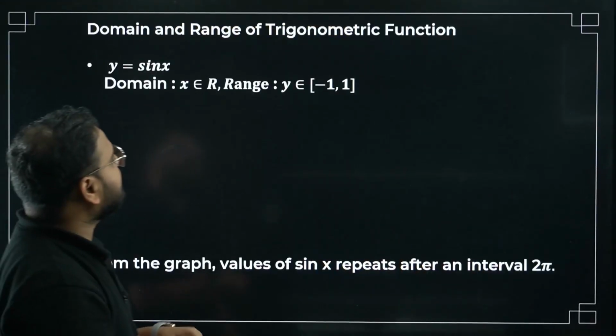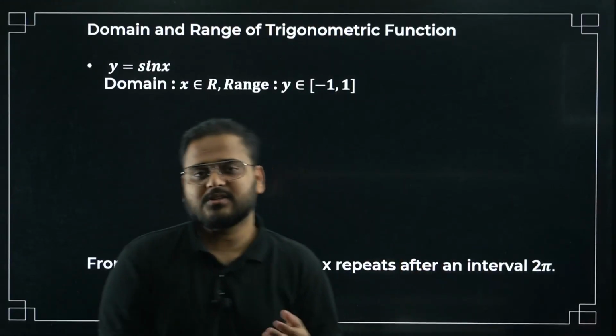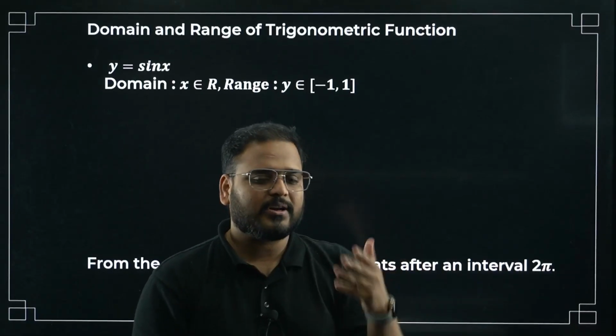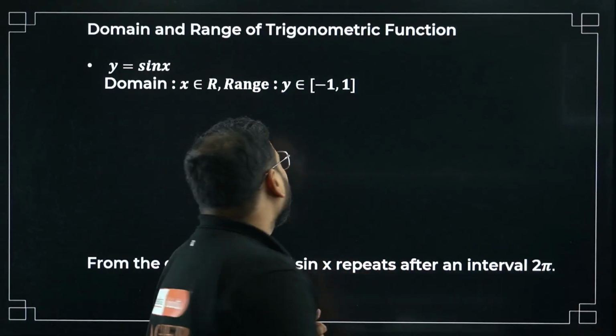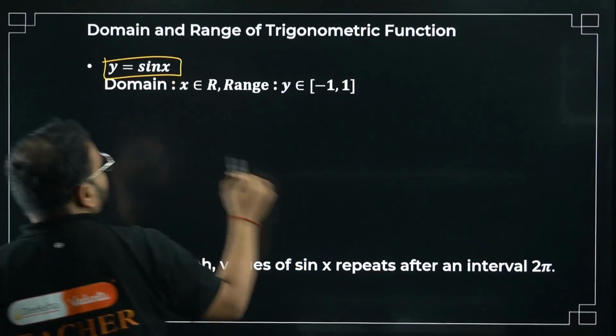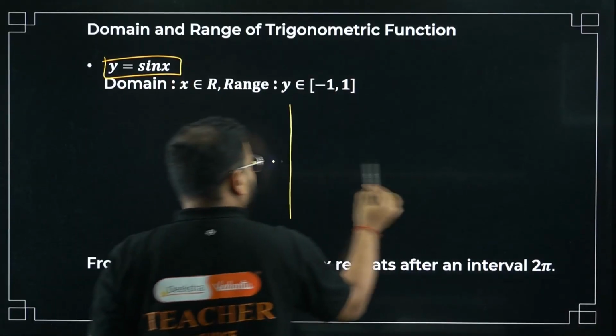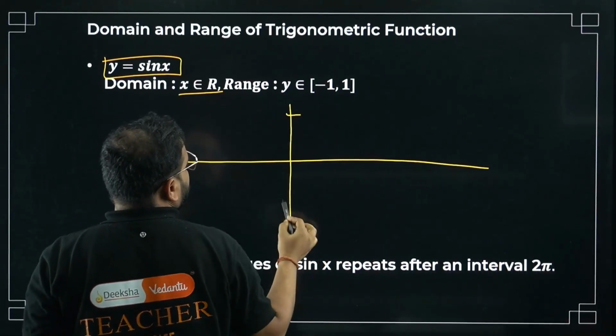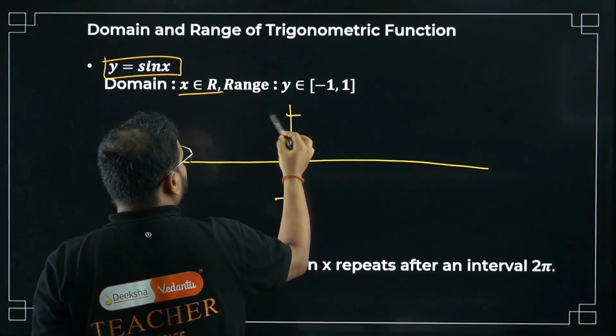Next, domain and range of trigonometric functions. I'll draw a few functions for you. I have already taught you this when I was teaching you ITA, but I'll still draw it. Let's see how it works out. Y equal to sin x, sir, means sine function. What happens over here? Domain, bacha, all real. Range, sir, minus 1 to 1. Make it here. Minus 1 and 1.